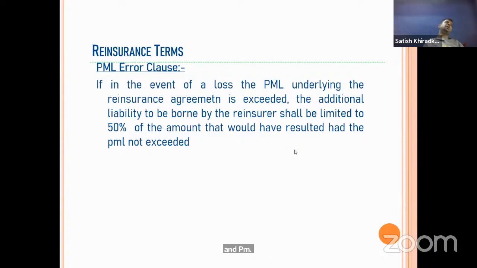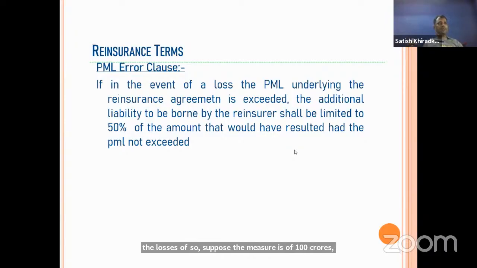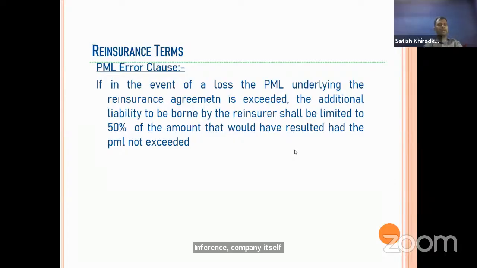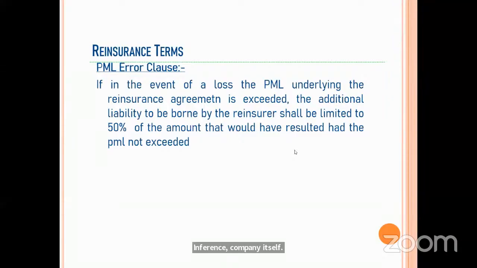Suppose the sum insured is 100 crore, and we have estimated PML at 40 crores. Suppose the loss is 50 crore. How much will we pay to the insured as an insurance company? 50 crores we have to pay. The maximum probable loss is 40 crores, so the extra 10 will be borne by the insurance company itself. No, forget about the reinsurance. I'm just discussing the insurance contract. So 50 crores we have to pay.